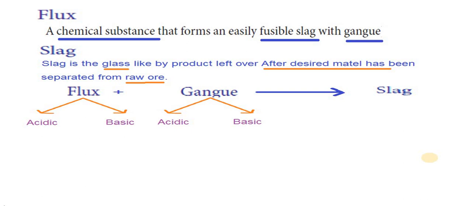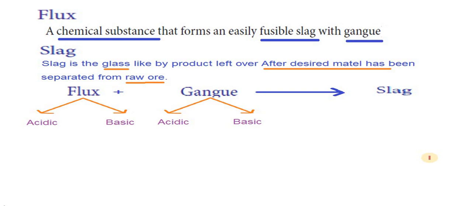Two types of fluxes are there. They are acidic as well as basic. Similarly, gangue also may be acidic or basic. If your ore contains acidic gangue, you have to use a basic flux. If the gangue present along with ore is basic in nature, you have to use an acidic flux.